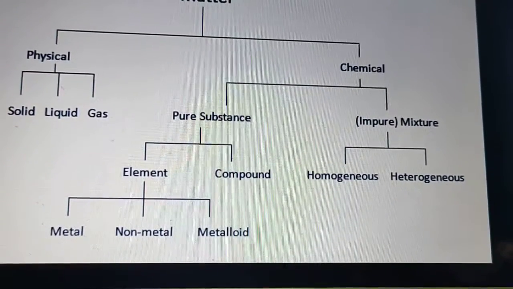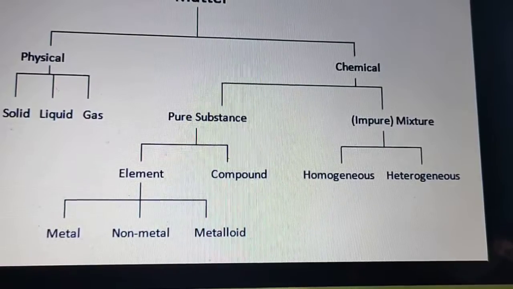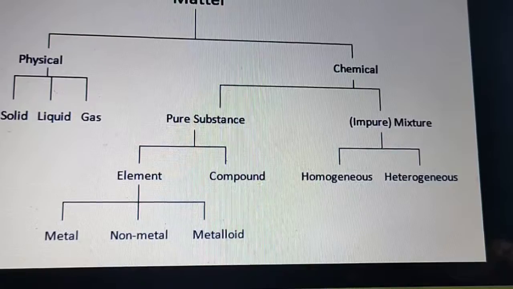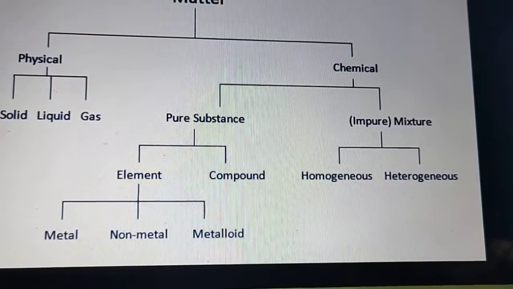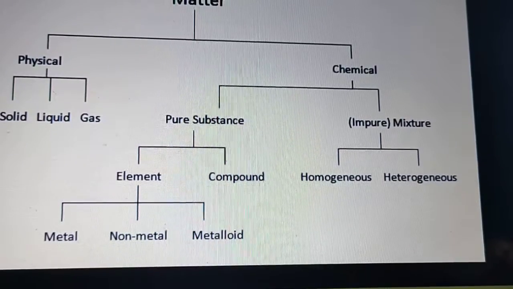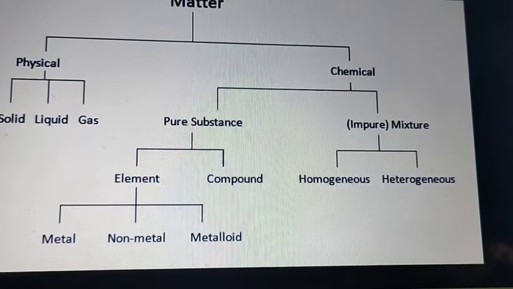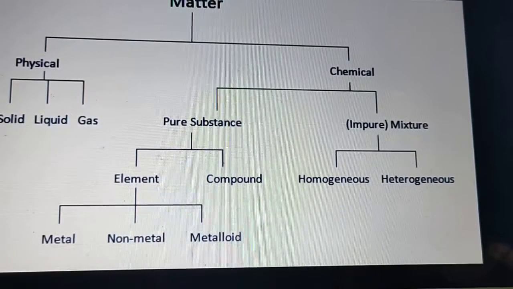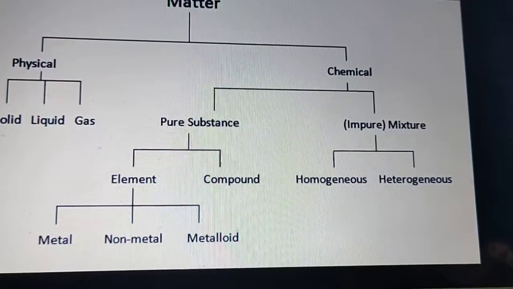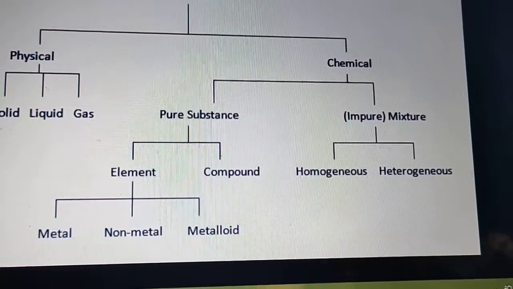And what about chemical properties? Now all those properties of matter which can be determined when it undergoes a change in composition or constitution either alone or by interaction with other substances are called chemical properties. Okay, like for example, when a piece of sodium metal is dropped into a beaker containing water, a vigorous reaction takes place, as a result of which sodium hydroxide and hydrogen are formed. So this is the example of chemical properties.